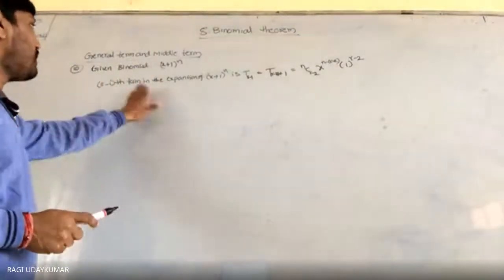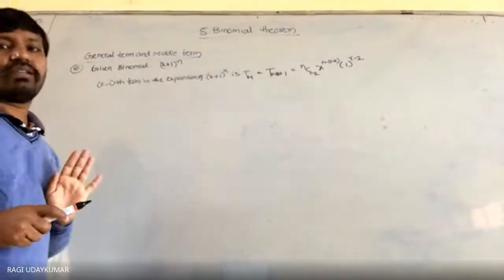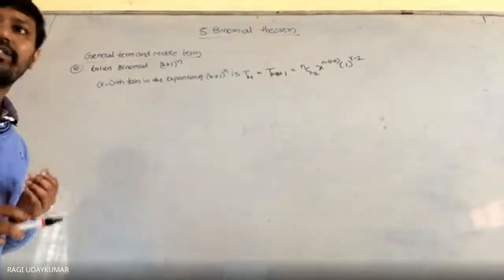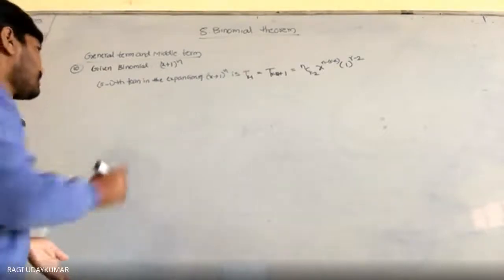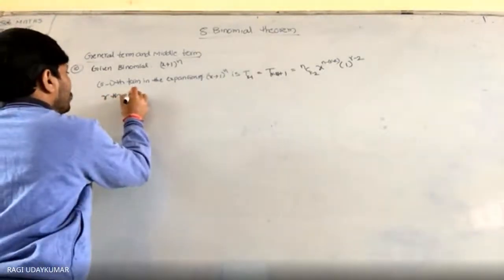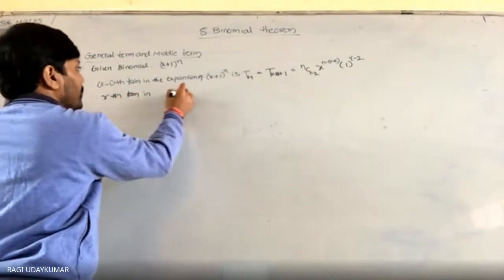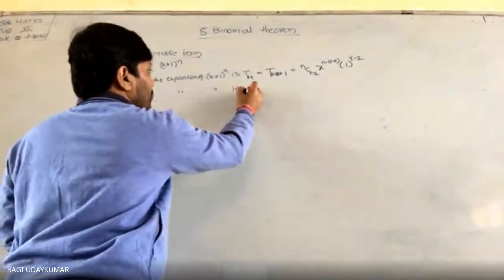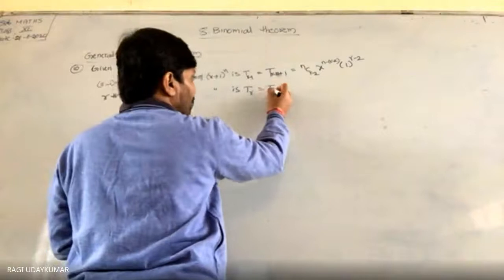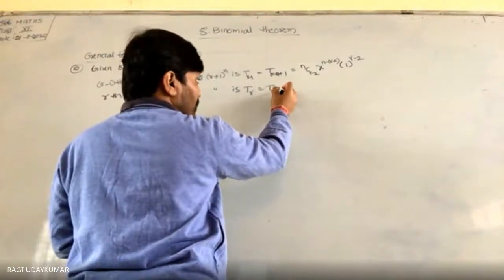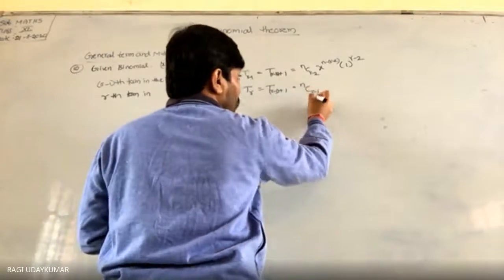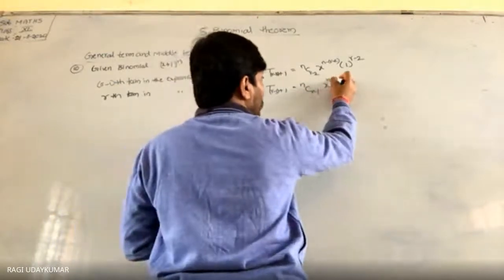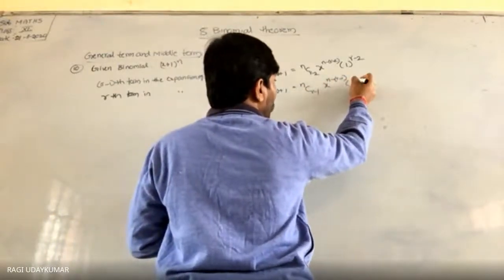R minus 1th term in the expansion of x plus y whole to the power of n. Next, rth term is asked. Next, r plus 1th term is asked. Same rth term. Is it audible to you? In the expansion of x plus 1, tr can be written as t r minus 1 plus 1. So nCr minus 1 x to the power of n minus r minus 1, 1 to the power of r minus 1.